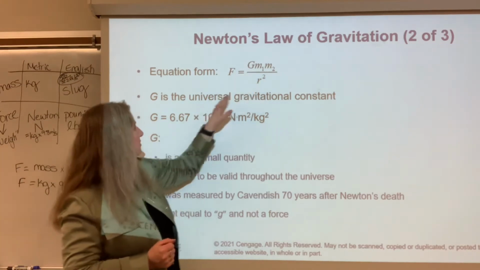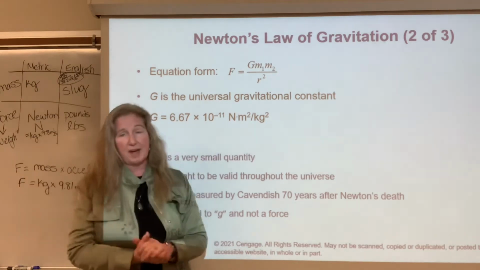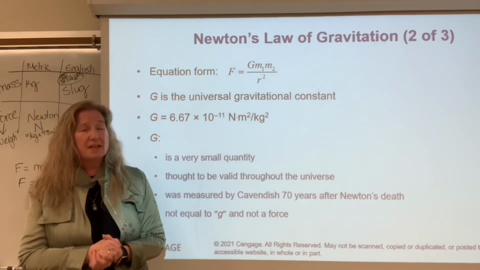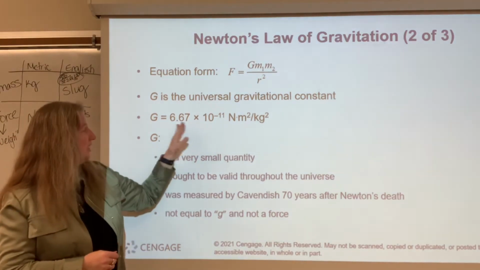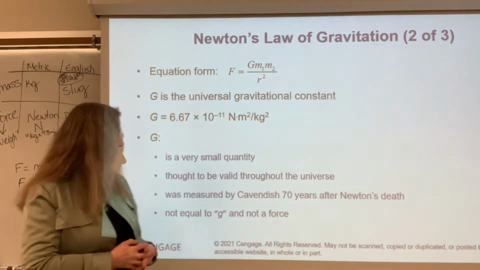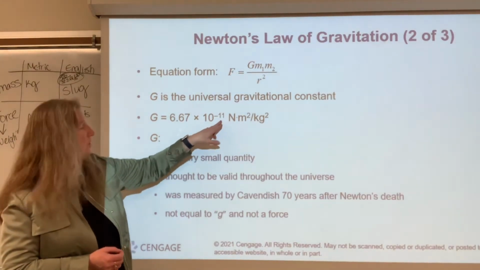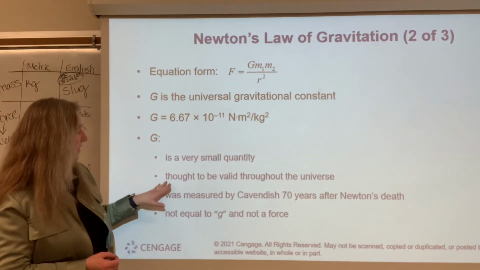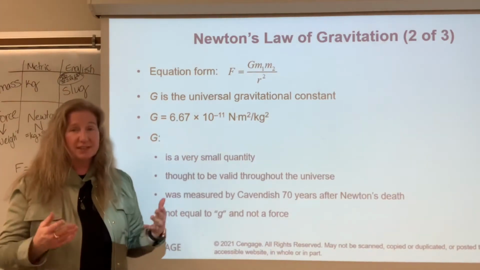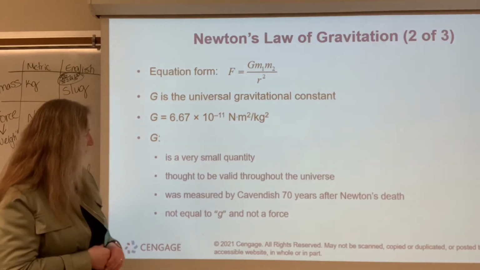So what is big G? Big G is this universal gravitational constant. It is a number that was derived by empirical work. People did a bunch of experiments and came up with this value, and it's a standard, nationally, internationally accepted value. So it is very small. I see it's times 10 to the negative 11. So yes, that is very small. It's thought to be valid throughout the universe. Now, as soon as we can make it to Jupiter or Pluto and check that out, we will do that. But at this point, we believe that it is valid throughout the universe.